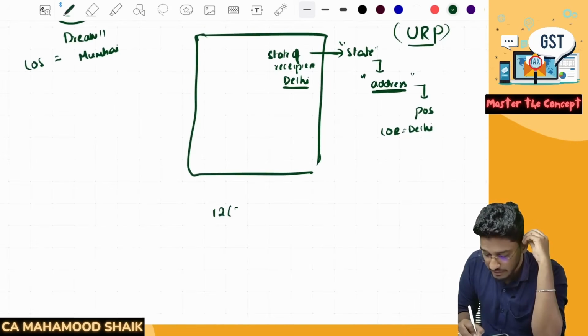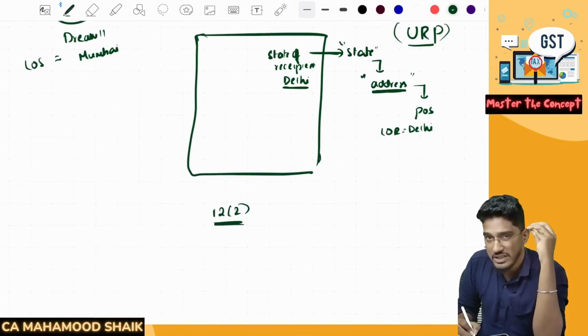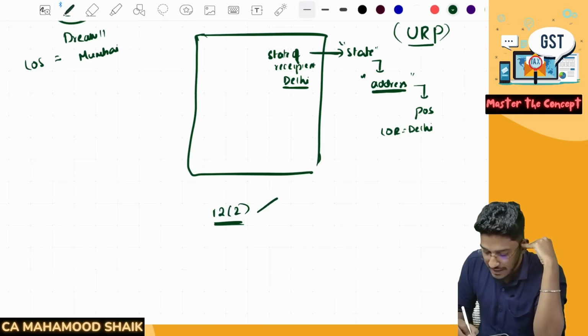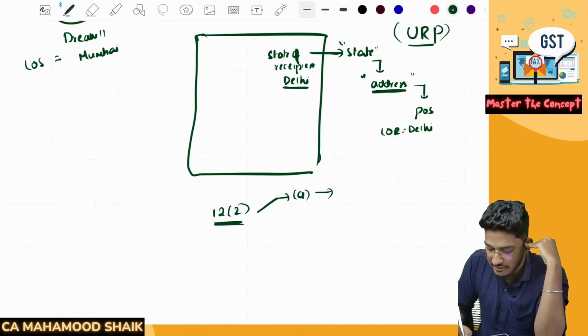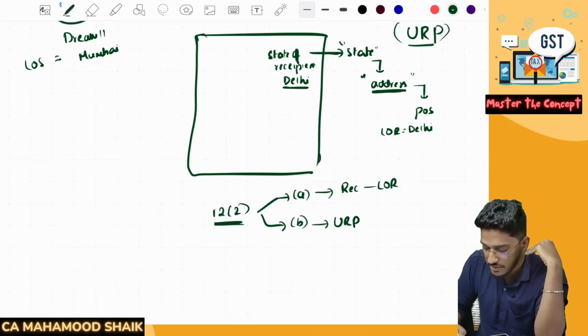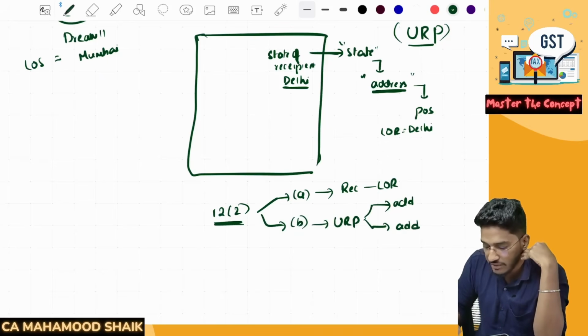Now for determining place of supply, this will get covered under 12 subsection 2. Why? Because this service will not fall under any of the specified categories. And 12 subsection 2 clause A says that if the recipient is registered, the location of the recipient will become the place of supply. Clause B says that if the recipient is an unregistered person, then we need to check whether the address of the recipient is available or not. In the given case, address is available. Why? Because they have recorded the state of the recipient, which is Delhi. So since address is available, the location of the recipient itself will become the place of supply. So the place of supply will be Delhi.